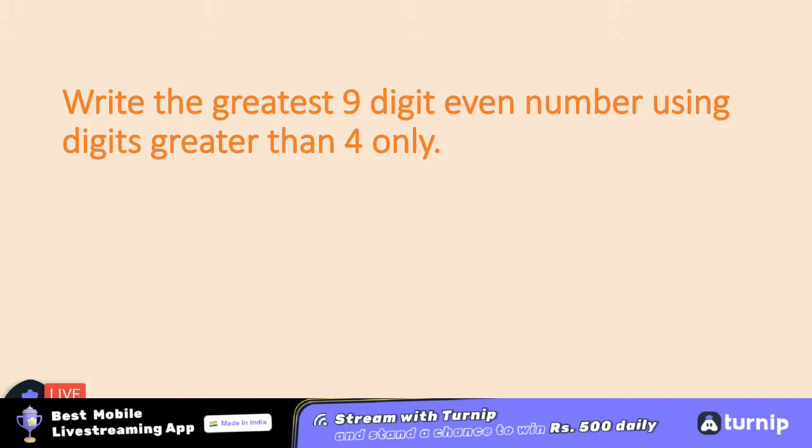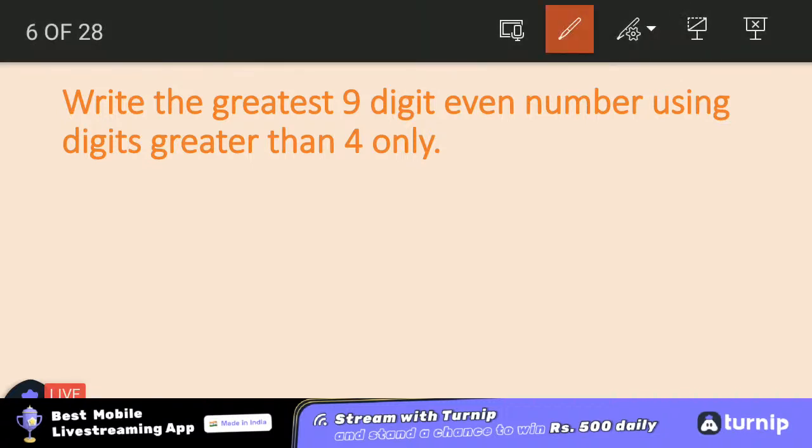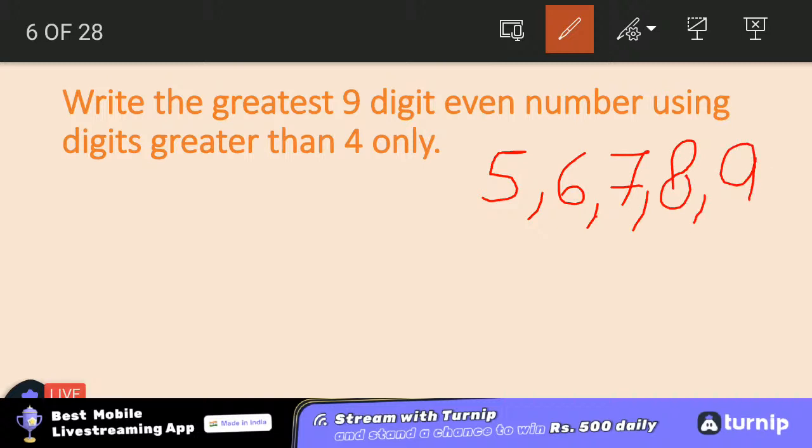Now the next one. Write the greatest 9-digit even number using digits greater than 4 only. Now you have to make greatest. Greatest what? 9-digit number. That must be even. So greatest 9-digit even number using digits which is greater than 4. So obviously, what are the digits greater than 4? 5, 6, 7, 8 and 9.